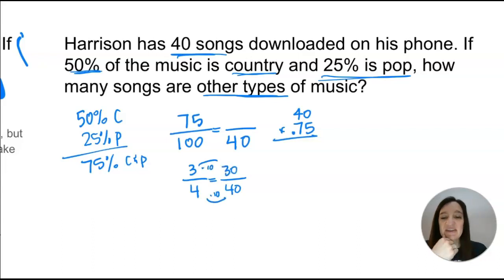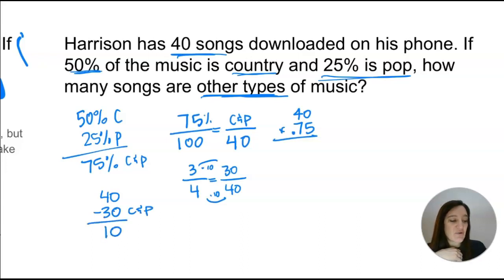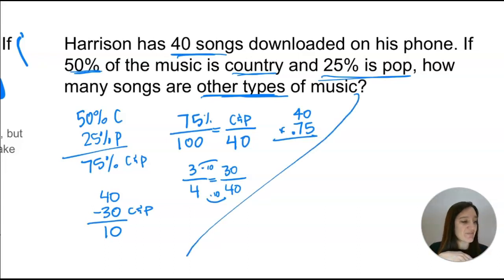Now, here's where some people might get tricked and where you will not, because you're going to remember that this is for the 75% that's country and pop, and that's not what it's asking. It's asking for the other types. So then you're going to take the 40 total, and then you're going to subtract the country and pop songs, leaving you with 10 types of other music. So that's one way you could solve it, right?